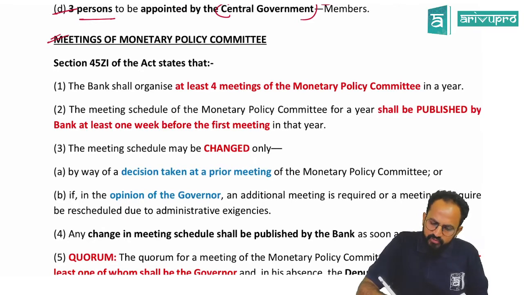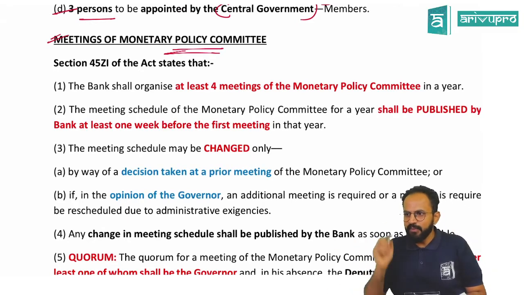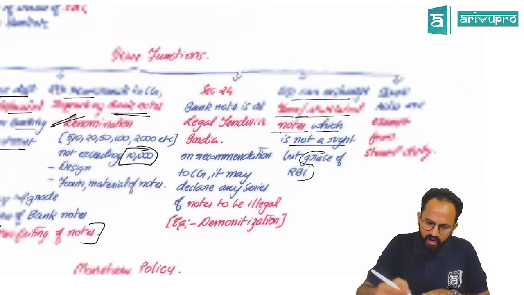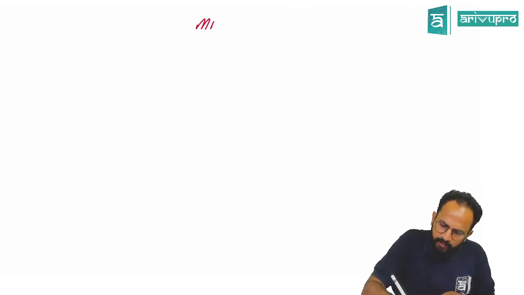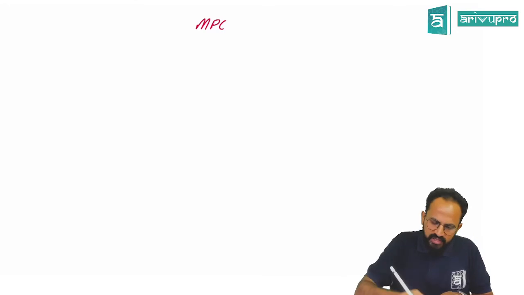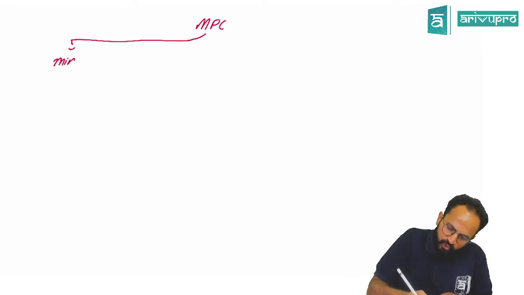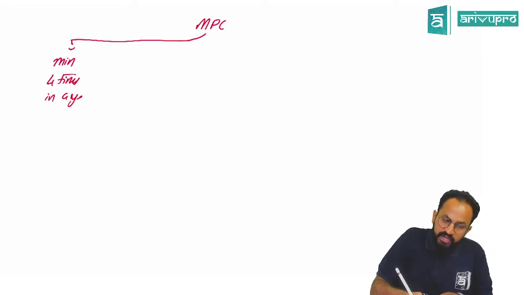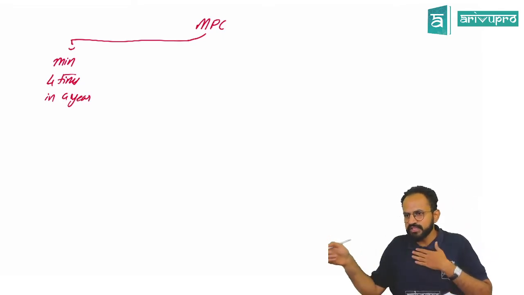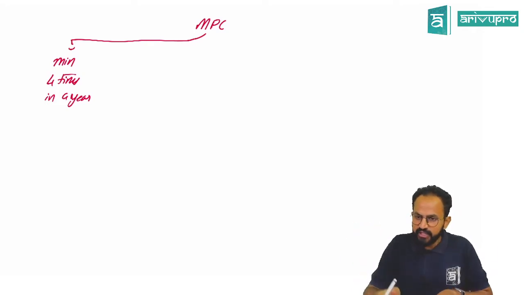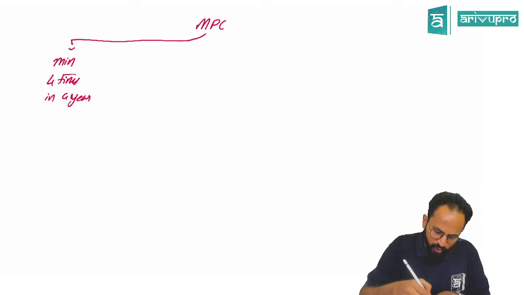Meetings of the Monetary Policy Committee, again important. What does the law say? The law says a very simple thing. When you have formed a Monetary Policy Committee, this committee should meet at least a minimum of 4 times in a year. Under monetary policy, they can ask you a question on anything. First one was composition. Second one was meeting. First thing is that you need to have minimum 4 meetings in a year.